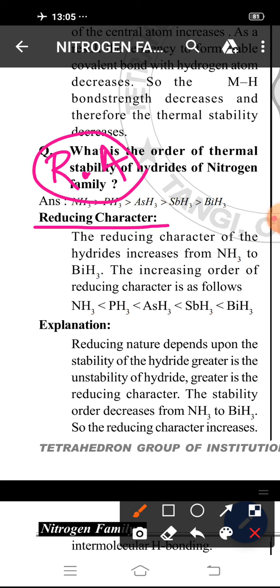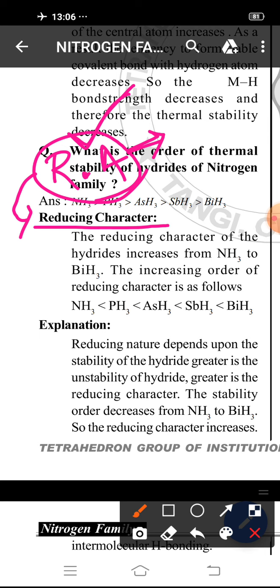A reducing agent means the compound which reduces others but itself undergoes oxidation. That compound is known as a reducing agent. That compound has reducing character.